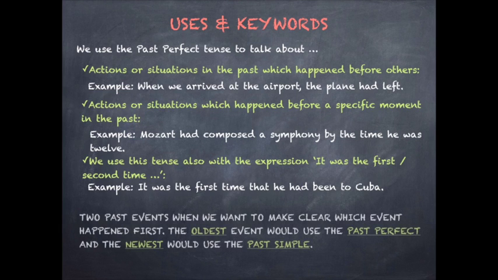In conclusion, we use the past perfect when we have two past events and we want to make clear which event happens first. The oldest event would use the past perfect, and the newest or closer to the present would use the past simple.